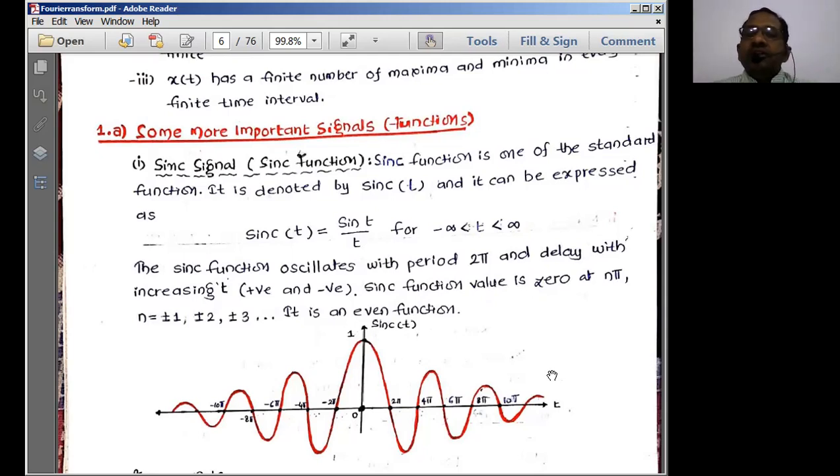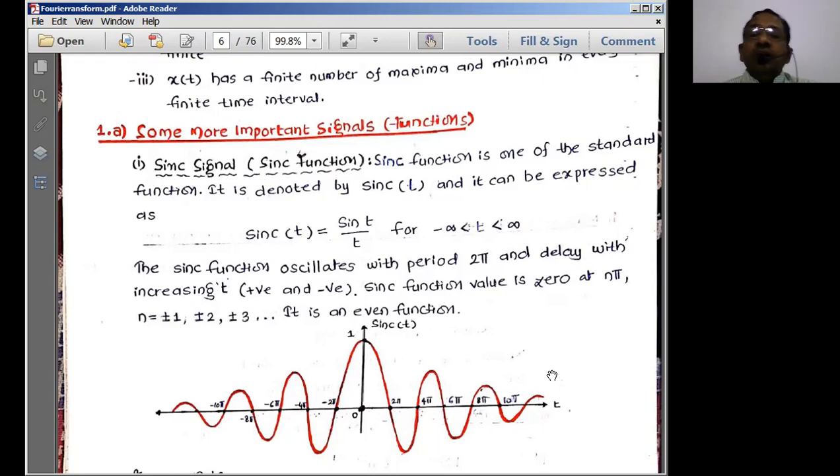Scalar multiplication is something like 2 into 3. X of t into y of t is a vector multiplication. So if you do x of t into y of t, it comes under the name known as convolution. That is the discussion we made in the first unit of our subject.